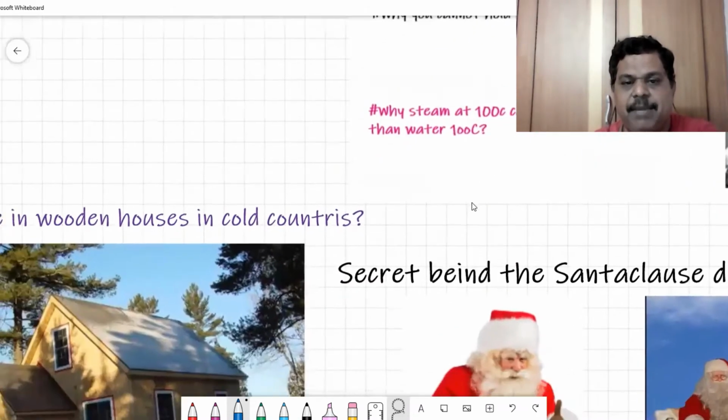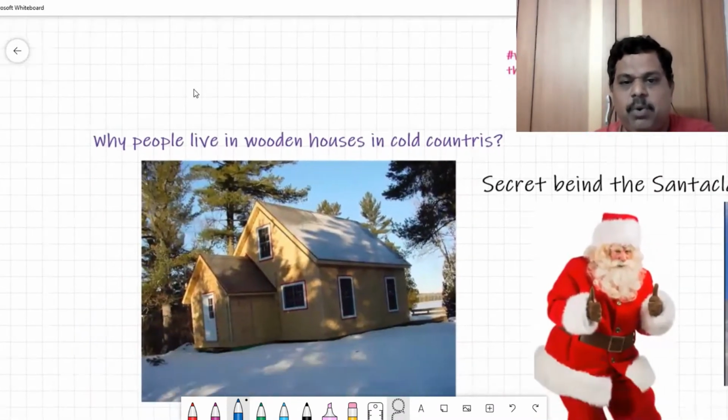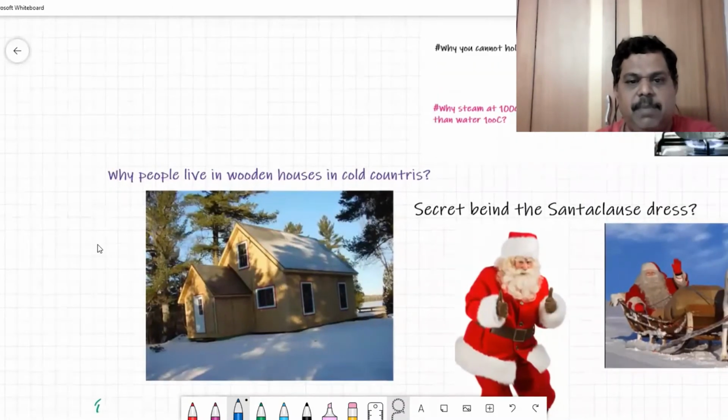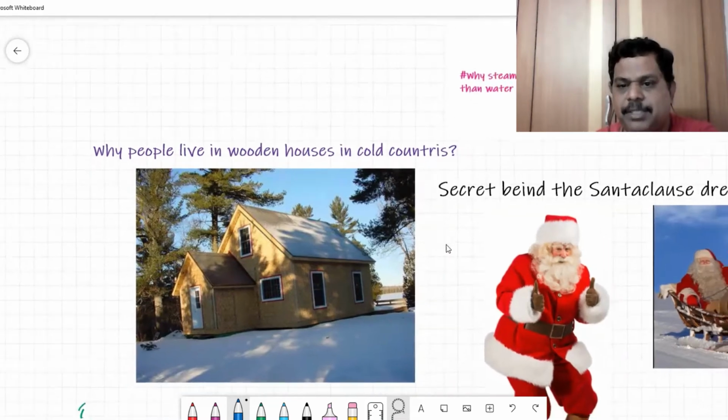Then we'll understand another important practical application. If you go to any cold countries, in most of the cold countries you see all the houses are made up of wood. The question is why people live in wooden houses in cold countries.